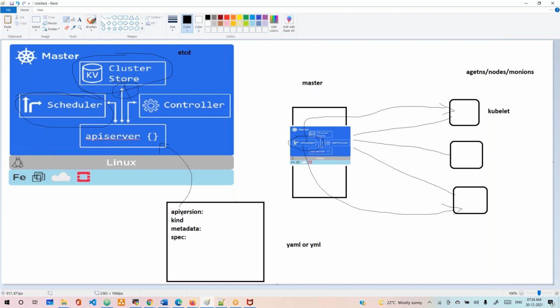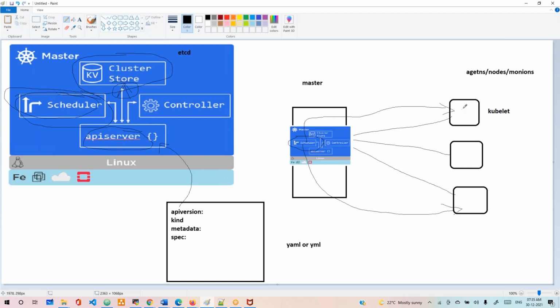Now it will hand over to the Kubernetes API server, and then to the controller manager, which manages everything, and then it will store into the cluster store. Cluster store means the application name, which containers you asked for, how many containers you asked for. Those information will be managed by the API server. And next, the scheduler will take care of the rest.